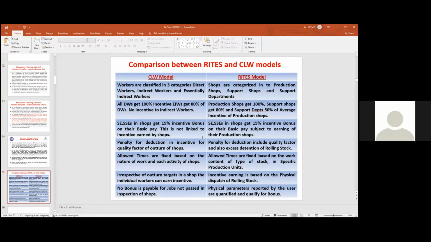If there is a penalty, if there is a defect in the output in the rights model, again there is a reduction in the incentive. Here, the penalty for reduction includes the quality factor.